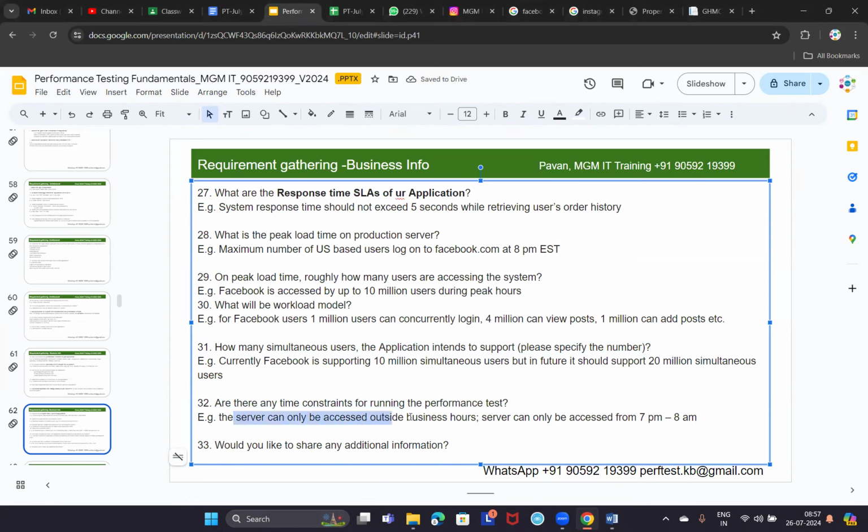For example, the server can be accessed outside business hours. What is meant by business hours, guys? Working hours, right? If you take a net banking application, what is meant by business hours? That doesn't have any working hours, right? If you take any net banking application example, that will not have working hours. But what is meant by business hours of the net banking application?